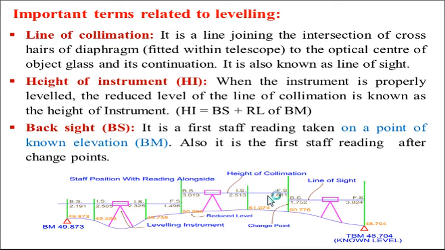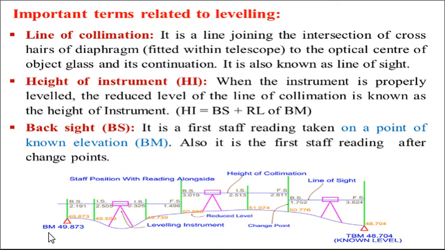The next one, height of instrument, HI. When the instrument is properly leveled, the reduced level of the line of collimation is known as height of instrument, or it is also called the plane of collimation, and it is calculated as HI equals backside reading plus RL of the benchmark.